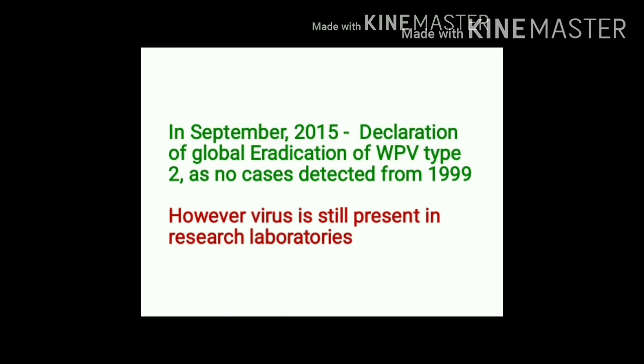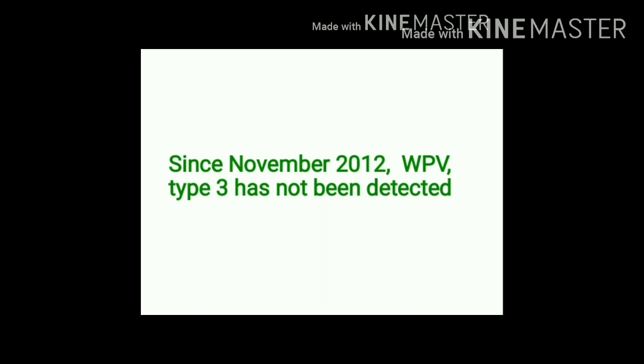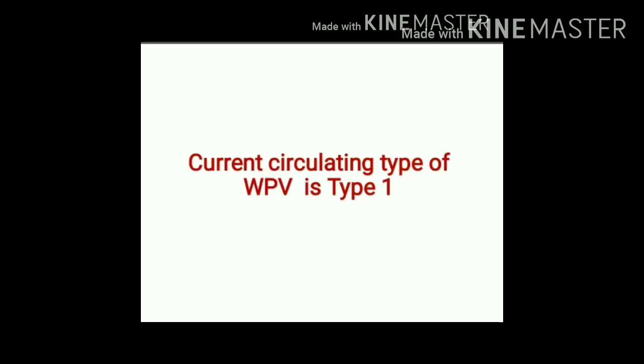So, in the year 2015, in the month of September, it was declared as global eradication of wild polio virus type 2. However, the virus is still present in research laboratories. Since November 2012, wild polio virus type 3 has not been detected. So currently it is only wild polio virus type 1 which is circulating in our environment.